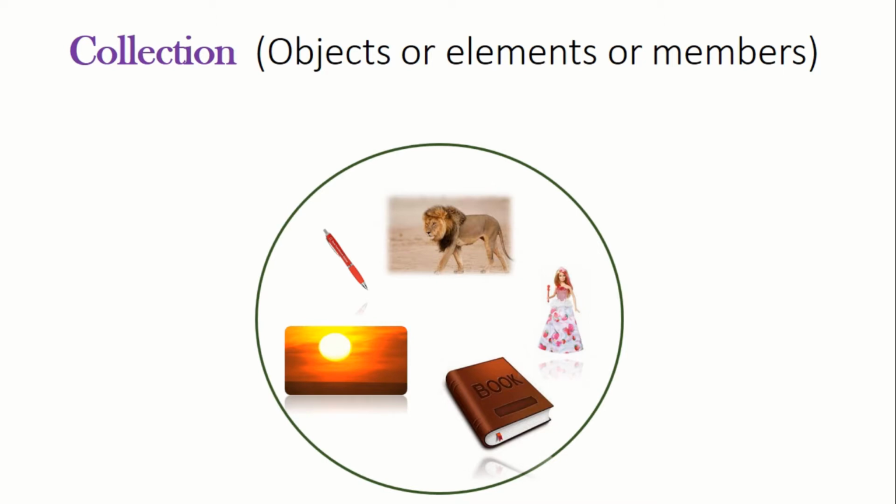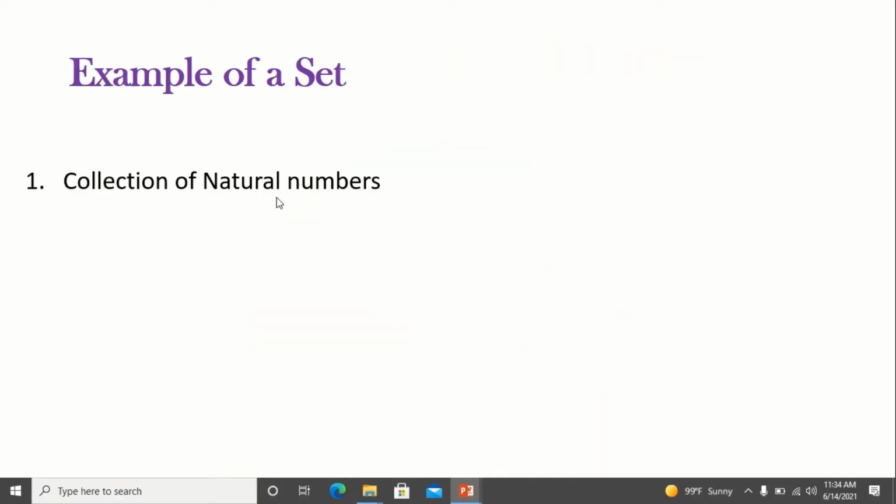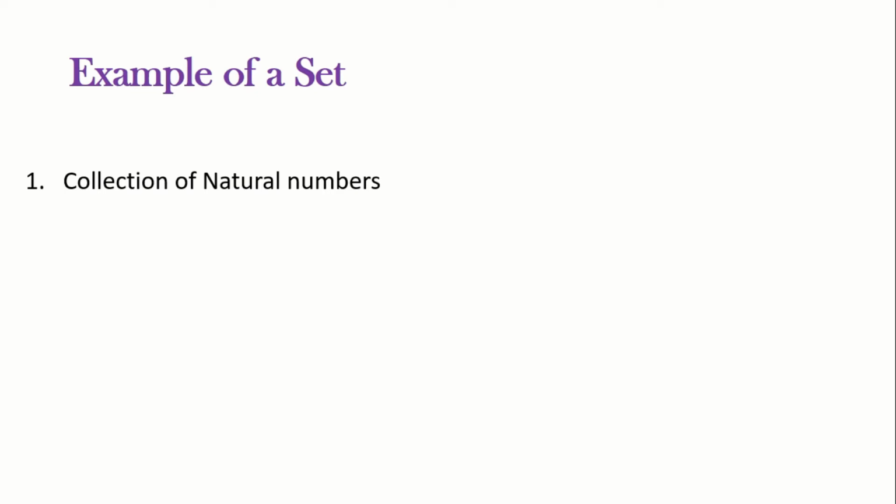Objects, in the sense here, this pen, lion, doll, book and sun are the objects of this collection. The other name of object is elements or members. Here we have the collection of natural numbers, running from 1 to infinity. The elements present in this collection have a common property, that is, all elements are natural numbers.